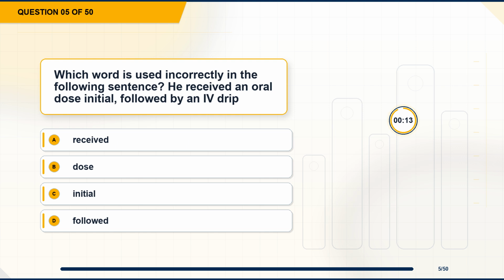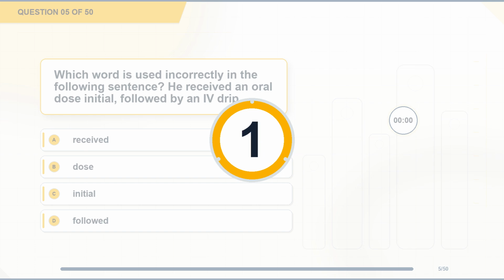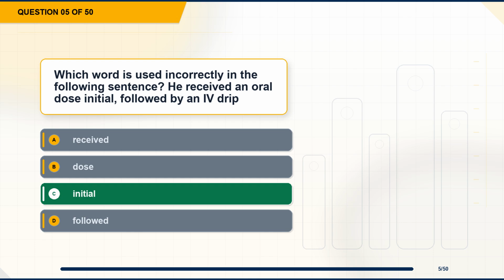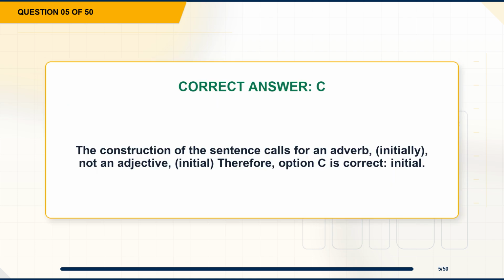Question 5. Which word is used incorrectly in the following sentence? He received an oral dose initial, followed by an IV drip. Option A, received. Option B, dose. Option C, initial. Option D, followed. The correct answer is option C, initial. Explanation. The construction of the sentence calls for an adverb, initially, not an adjective, initial. Therefore, option C is correct, initial.